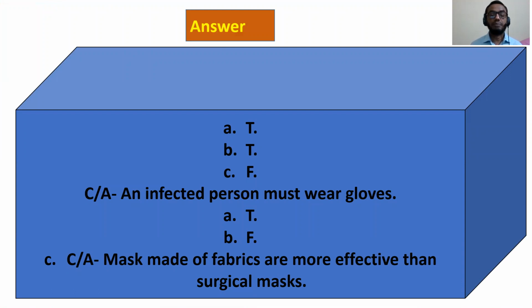Now, number D, that is not E, I... I'm sorry, that is a printing mistake. That is D, T, and E, F. Correct answer: masks made of fabrics are more effective than surgical masks. Okay, there is the answer. Good.